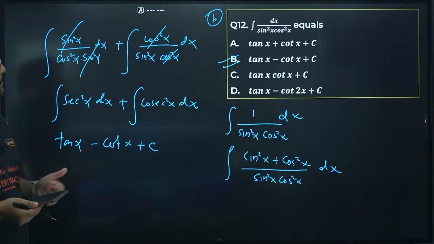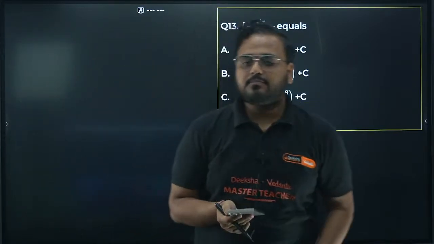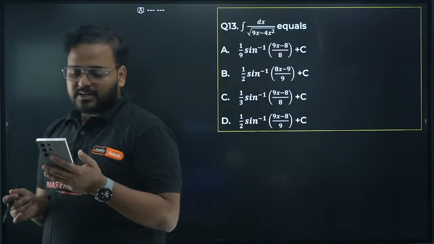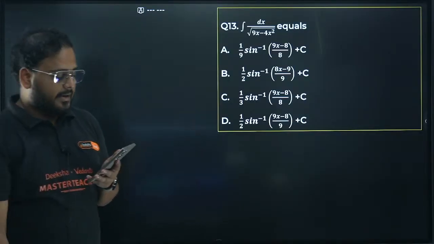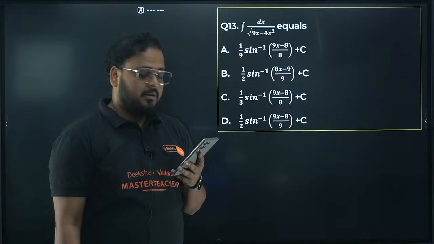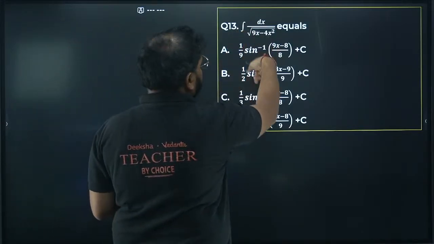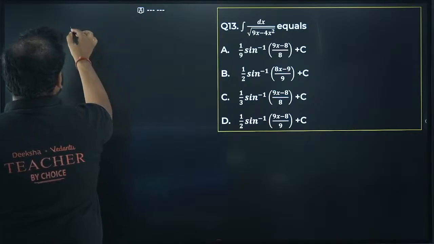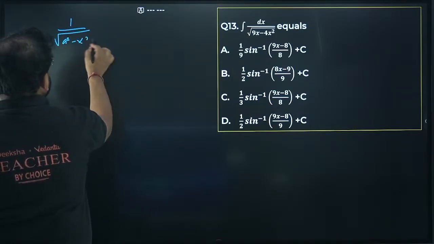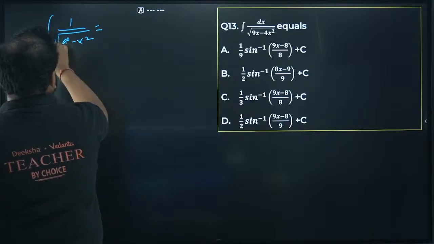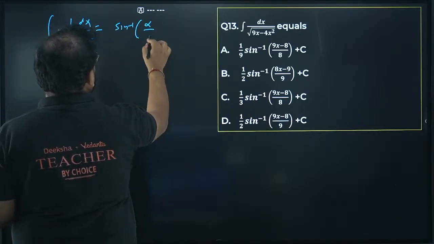Okay, 12th is done. Let's move on to question number 13 now. 13. dx upon 9x minus 4x square. Let's solve this. Please check. This is of the form sine inverse, right? So the formula for sine inverse is, if you have 1 upon root of a square minus x square, you get the answer as sine inverse of x upon a.